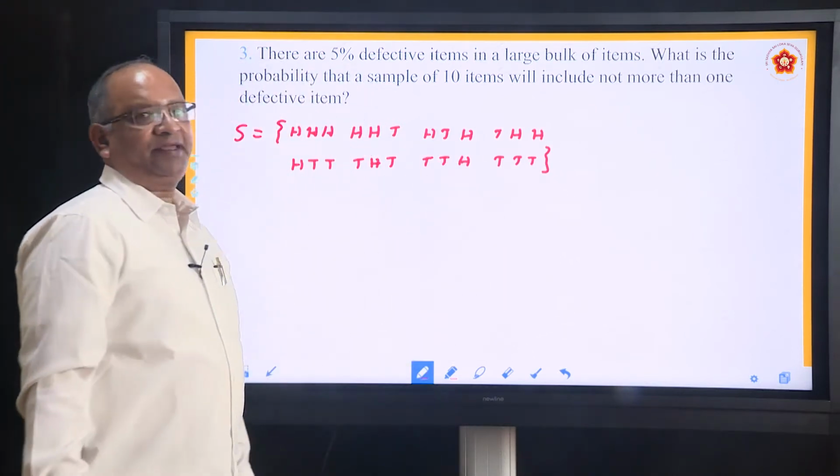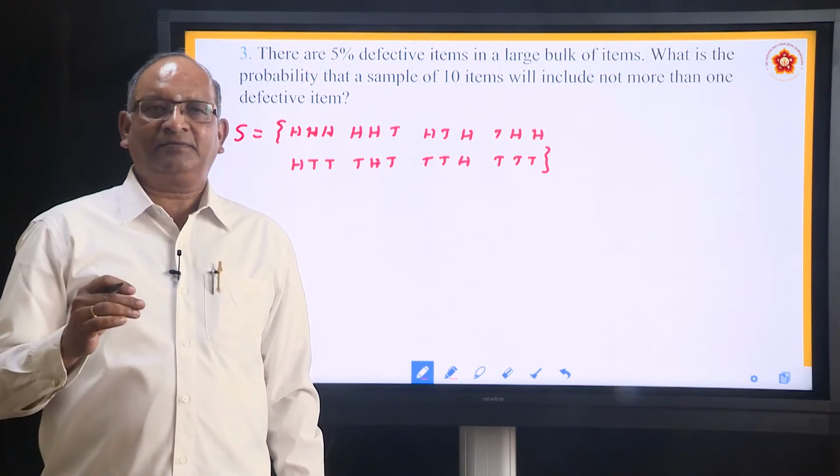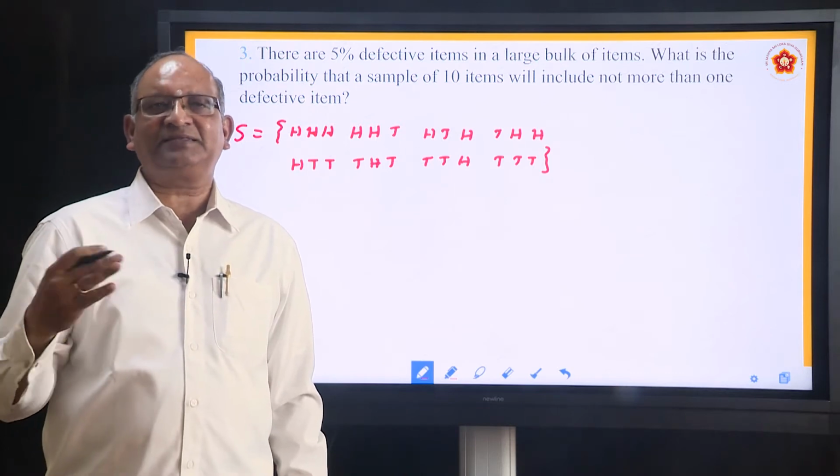We know that these are the outcomes. Now, we are saying that each outcome should show either success or failure, yes or no.